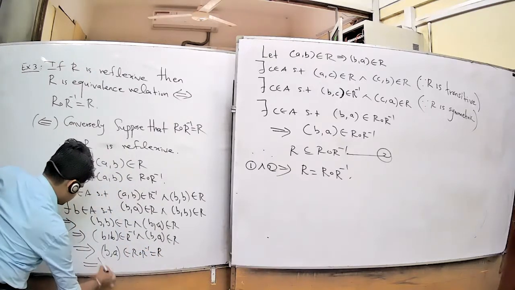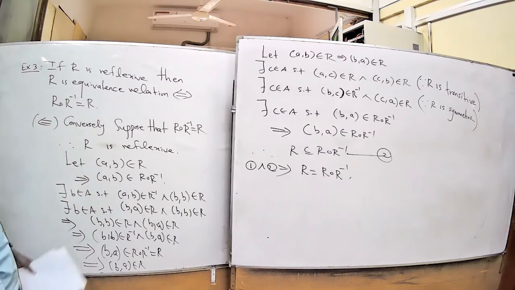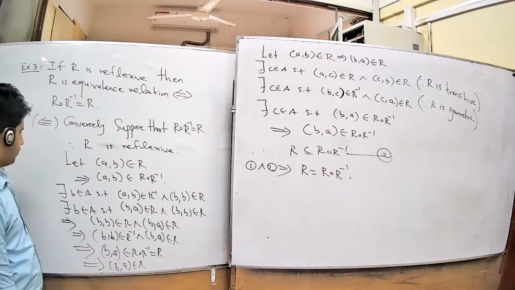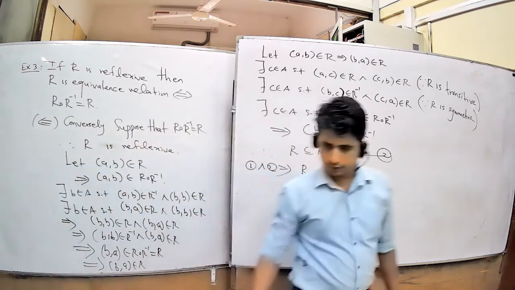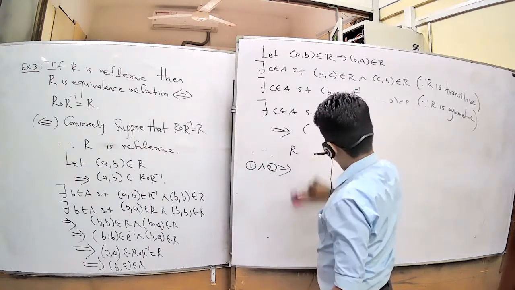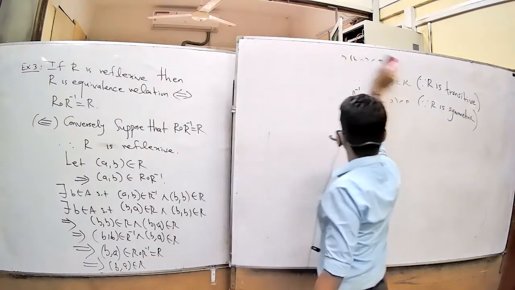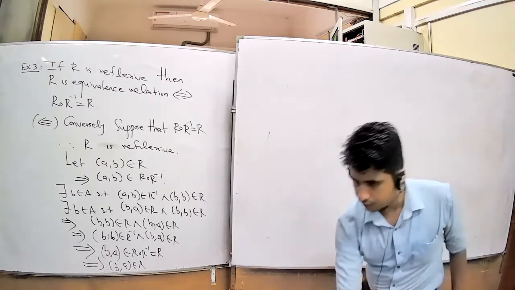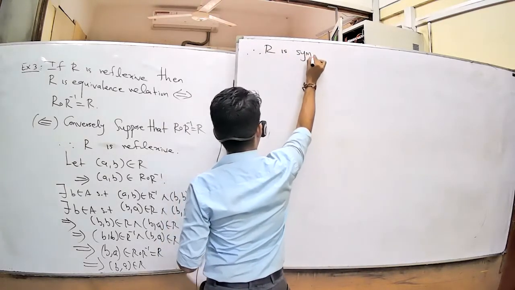Therefore now we have proved (B, A) belongs to R. That means R is symmetric, because we took (A, B) belonging to R and proved that (B, A) also belongs to R. Therefore, R is symmetric.